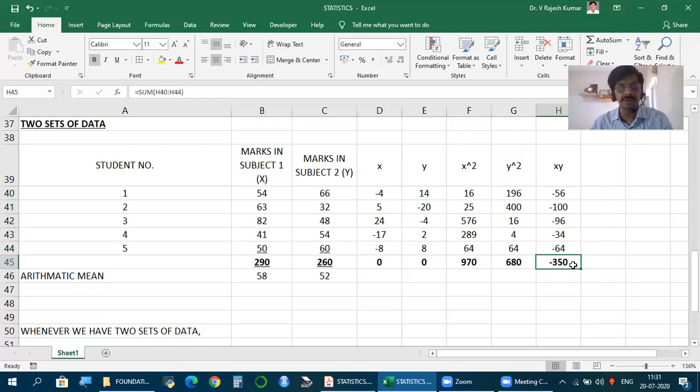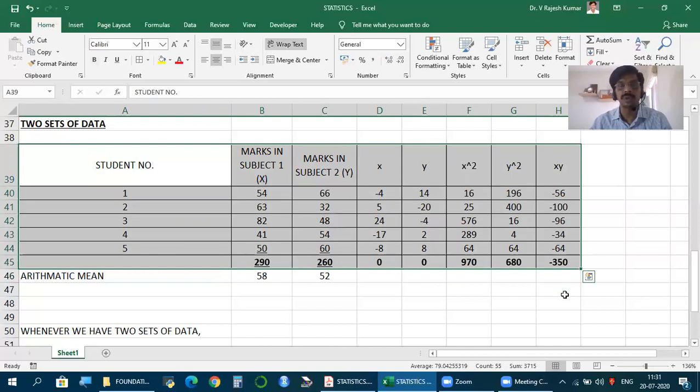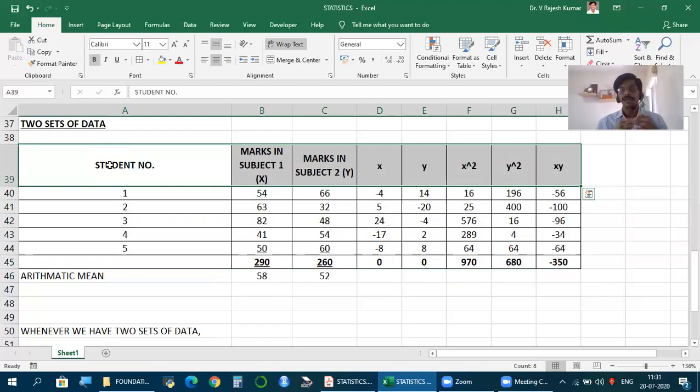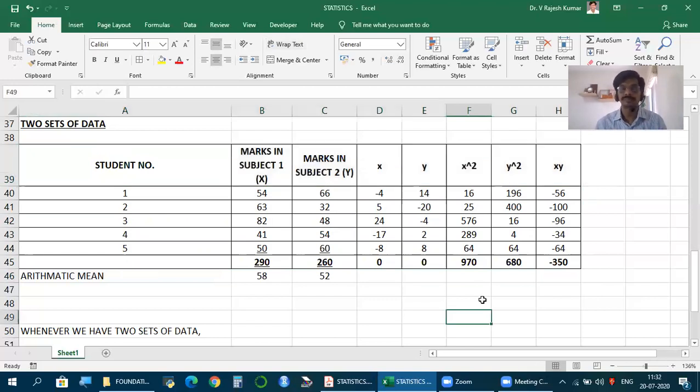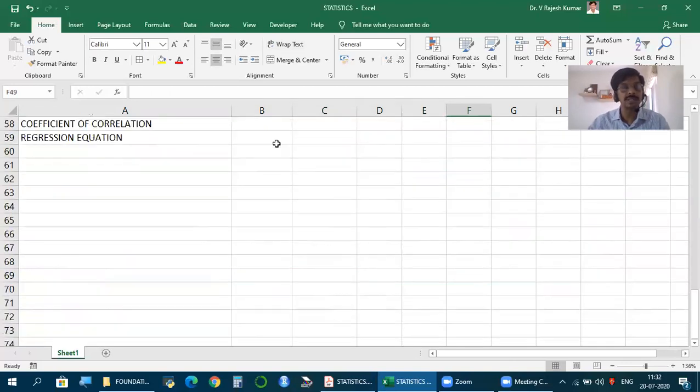A distinction we are mentioning it as capital X and small x. Capital Y, small y. Okay. Now this is what we have. So friends, whenever we have two sets of data, without even thinking of the requirement, keep so much of the format ready: x and y, the two variables, deviations, squares, product, we say x into y. Now let us calculate all the requirements. Let's see one by one.